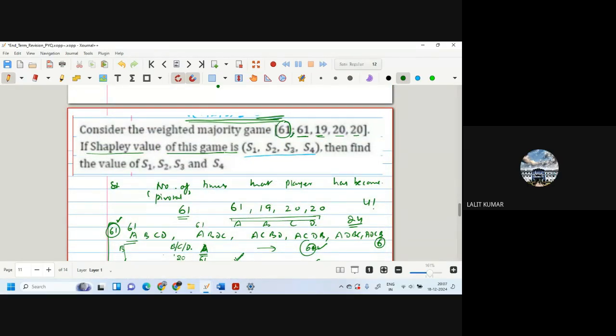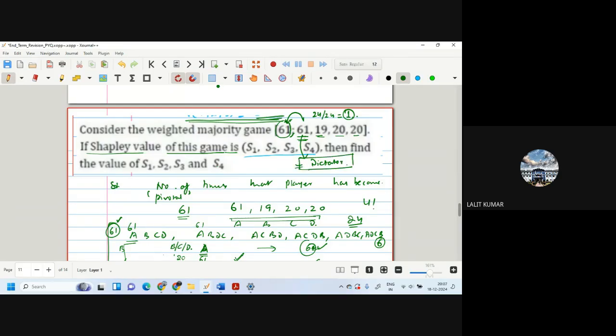Now the hint is like this, that any player whose value is the same as the winning vote, then he is pivotal in all the scenarios. That means 24 by 24, he is pivotal 1. And he is known as a dictator. He can decide at what place he will vote.